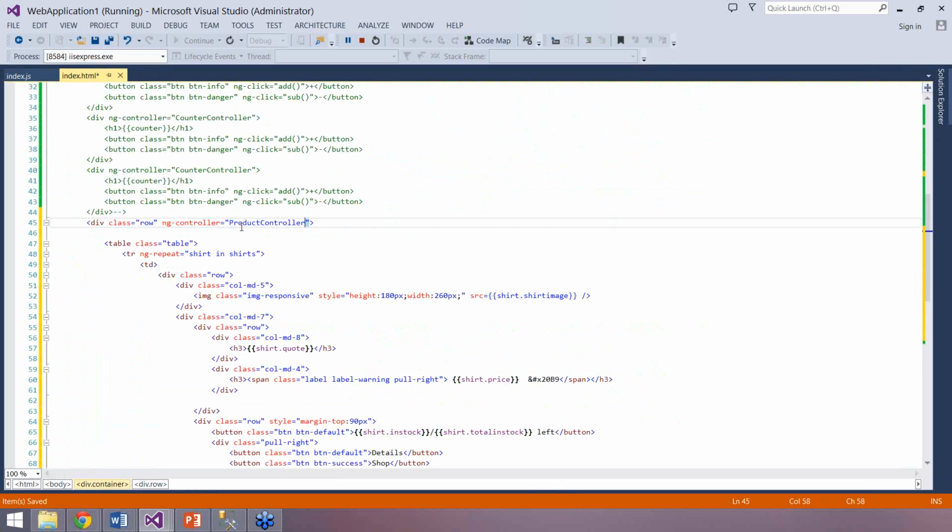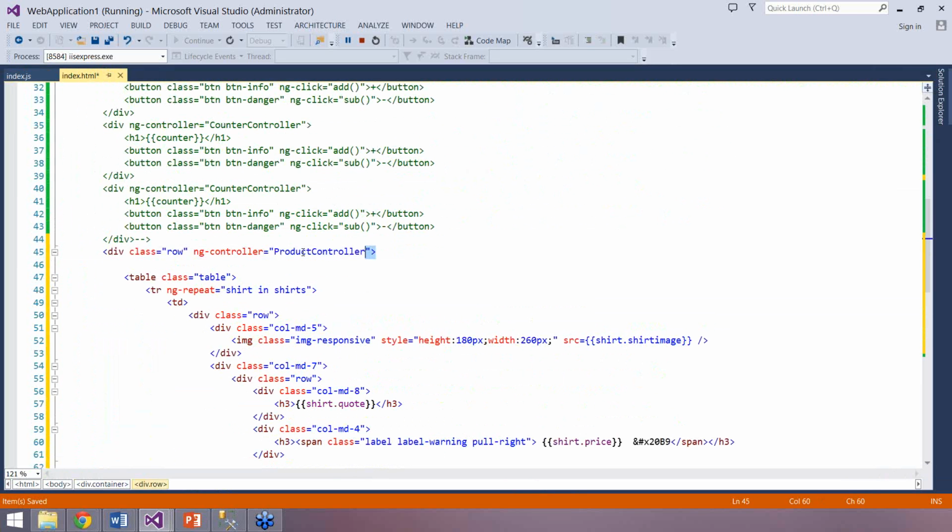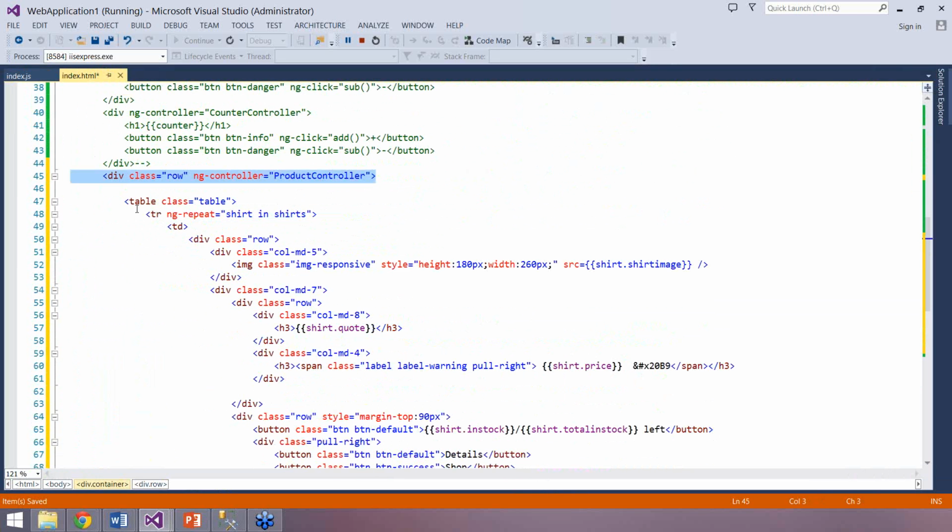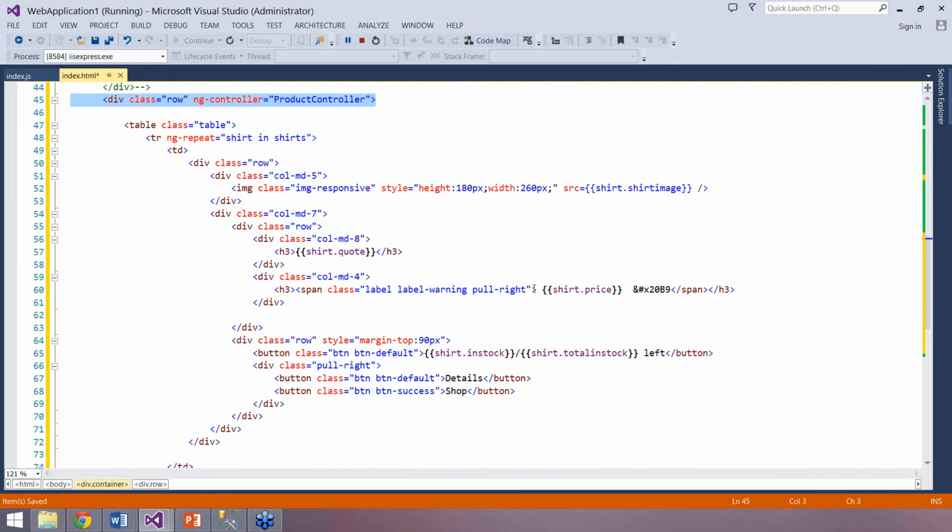Okay, great. So what I have done here, I have created inside the product controller a JavaScript array which is having complex properties. Then in line number 45, I'm setting the ng-controller. Then I'm creating a table, and inside that table, using Bootstrap, I'm trying to create a more immersive view and displaying different values. You see that I'm displaying sort code in line number 57.